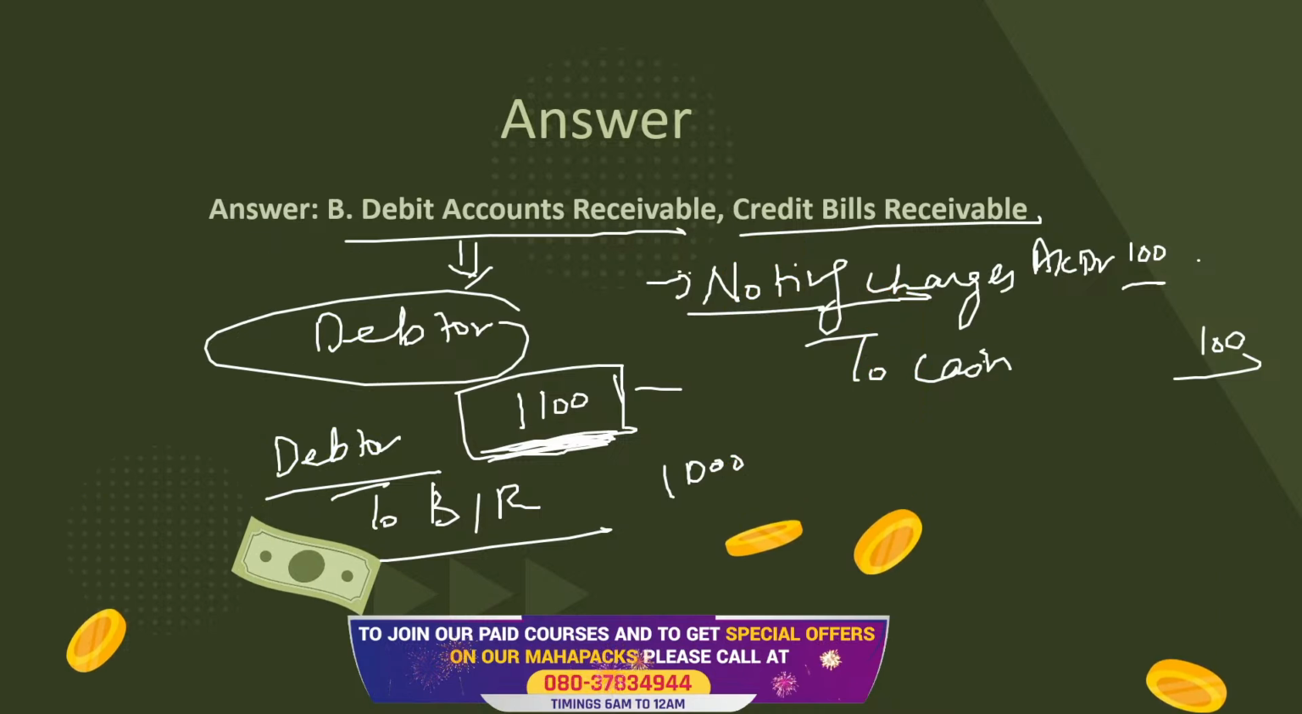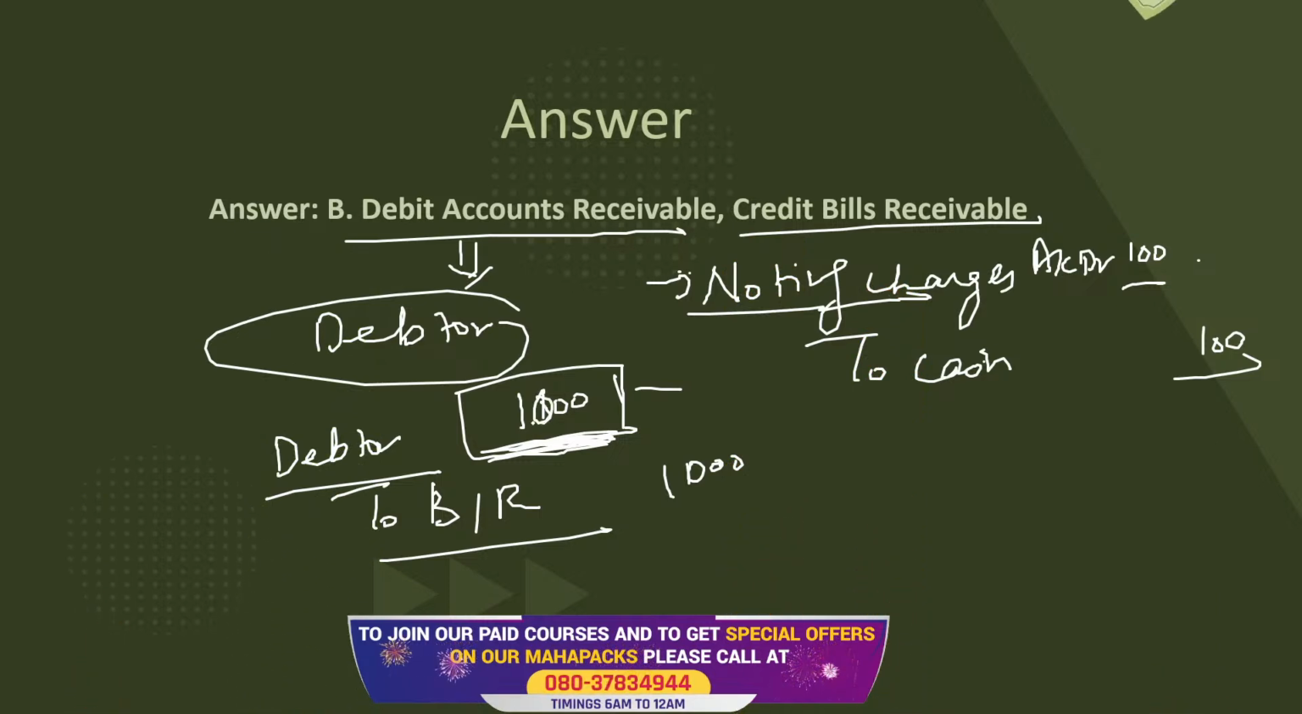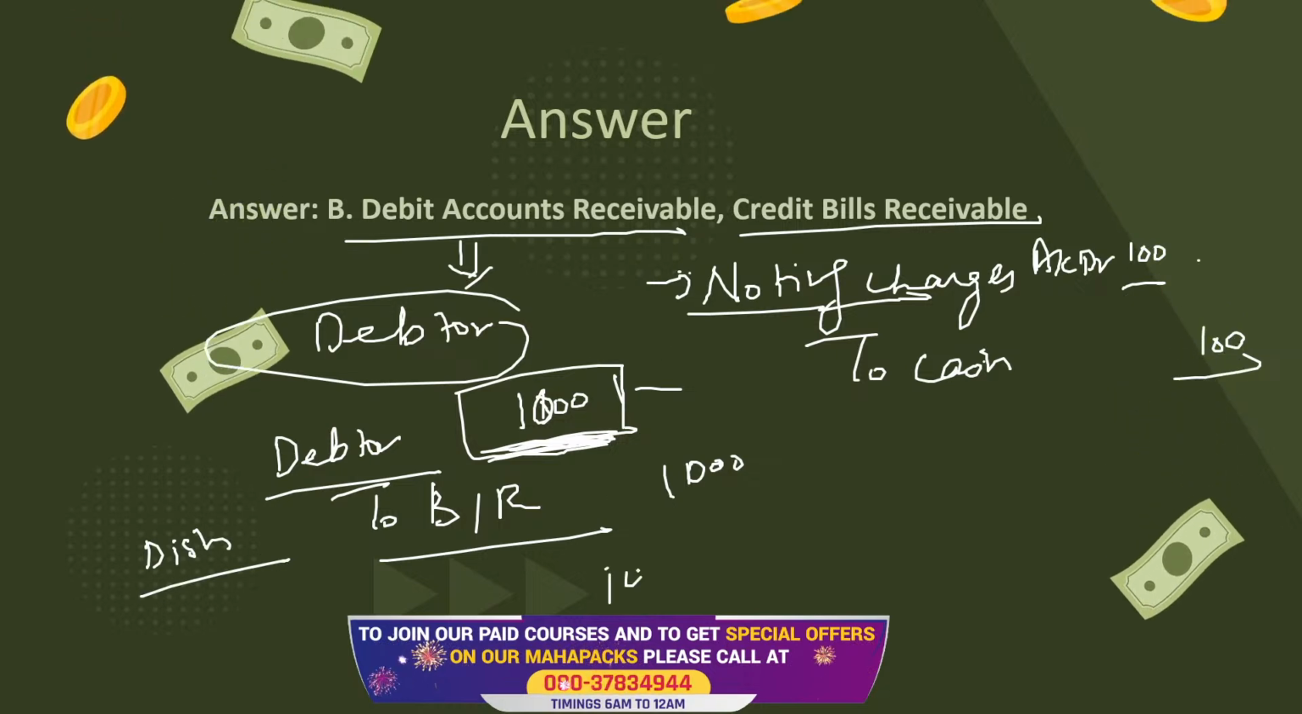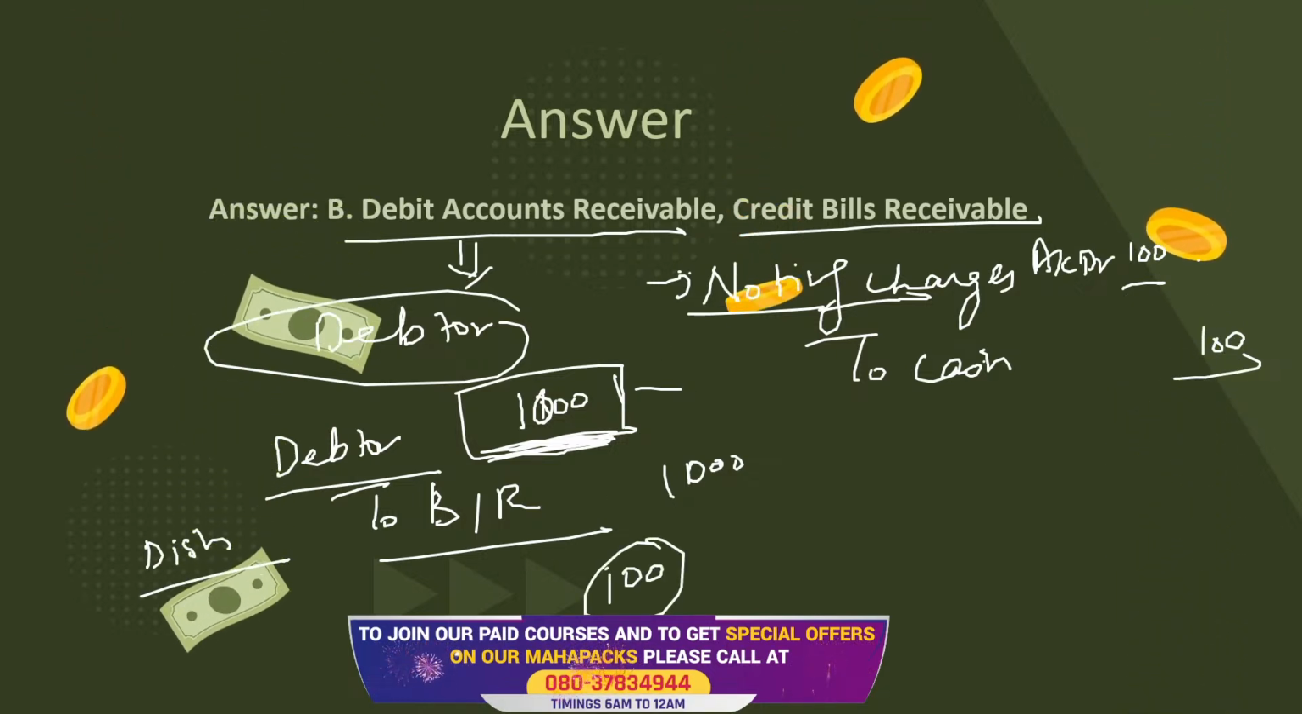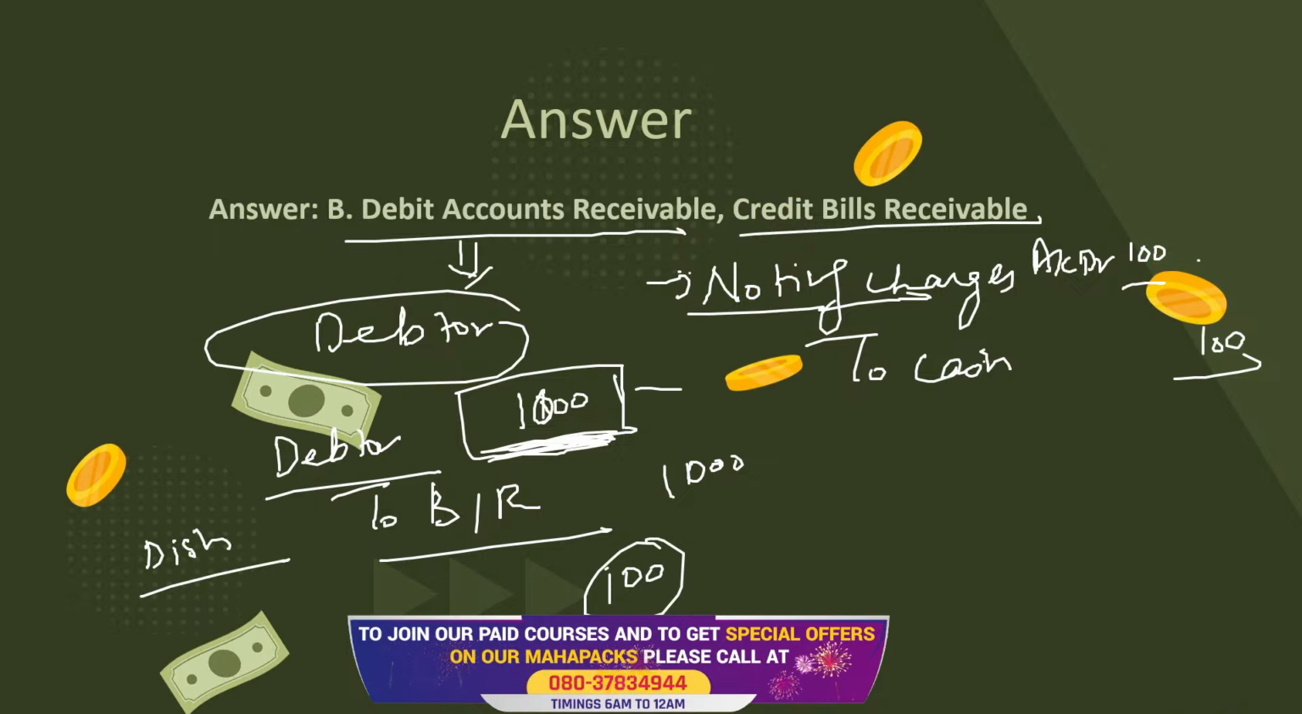I won't recover just 1000. No doubt the bill is first of all dishonored for 1000, but later on I'll recover this 100 rupees extra as well, because this is paid by the particular person himself. Why did he have to pay this money?